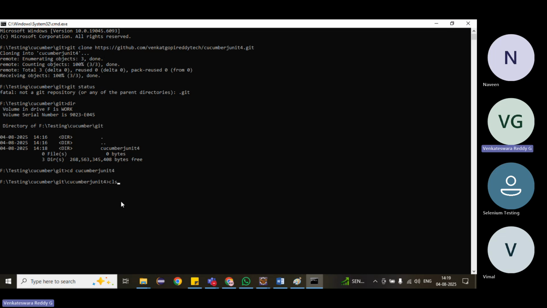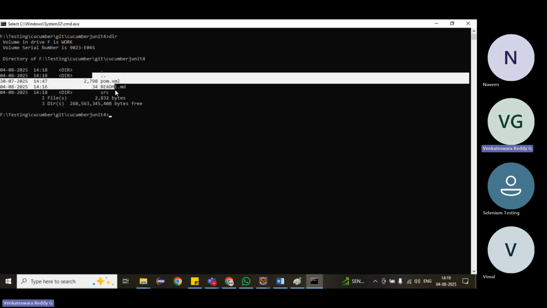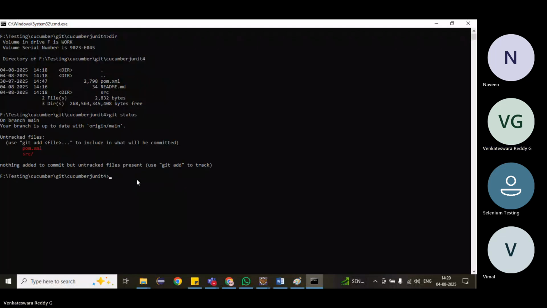Then we will change to that. Now dir, see, inside folders, it will show. Now git status, it will show these are the files, pom file, src folder. It will suggest to us what are the things we have to do.